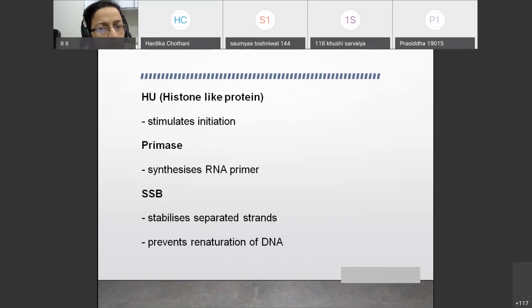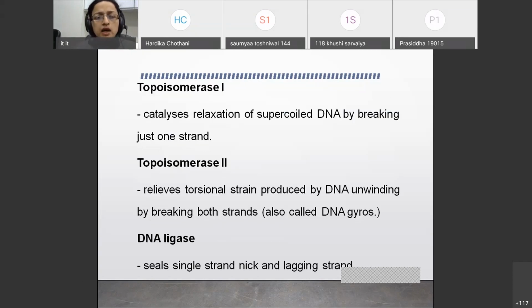You have a histone-like protein which stimulates initiation of the replication. Replication is divided into three processes: initiation, elongation, and termination. So HU protein stimulates the initiation. Primase is required for synthesis of RNA primer. Then you have SSB protein, which stabilizes the separated strands and prevents renaturation of DNA. So again, the strands will not join to each other, with the help of this SSB protein.